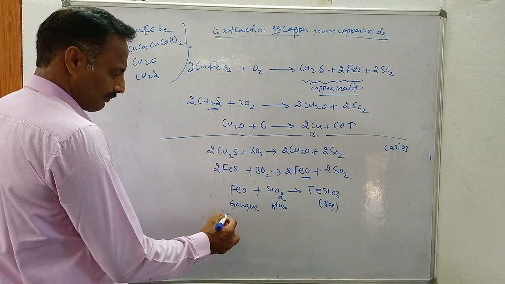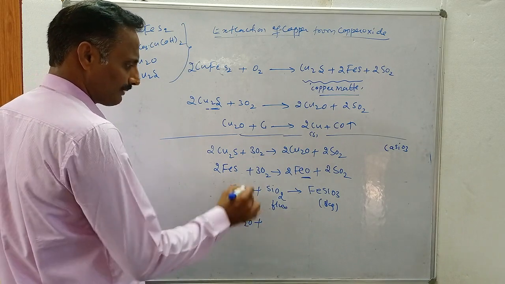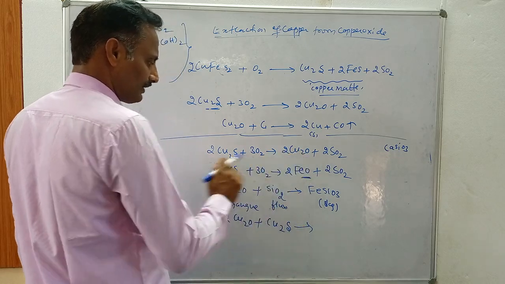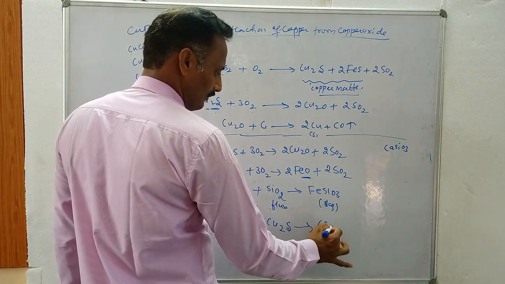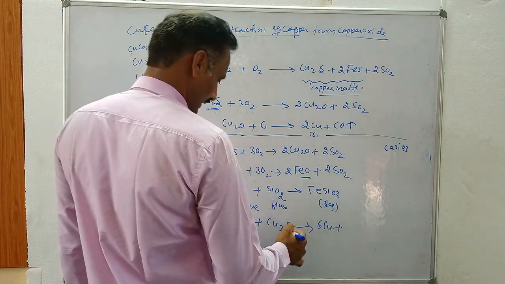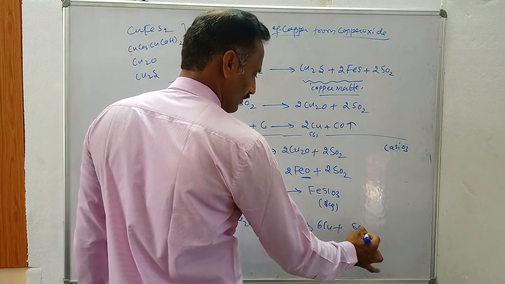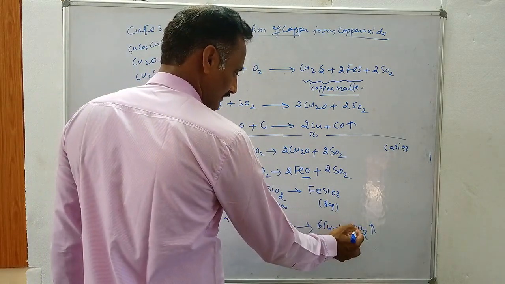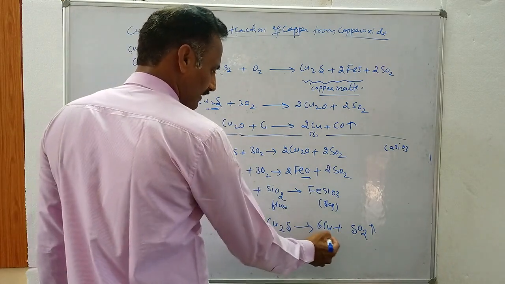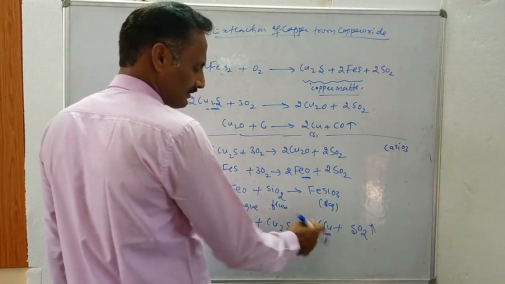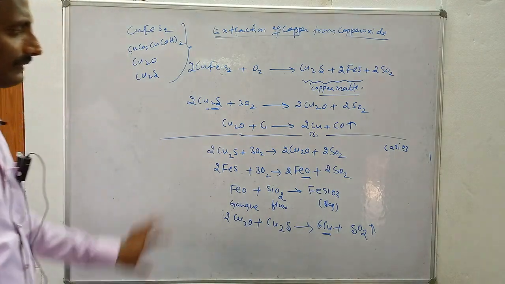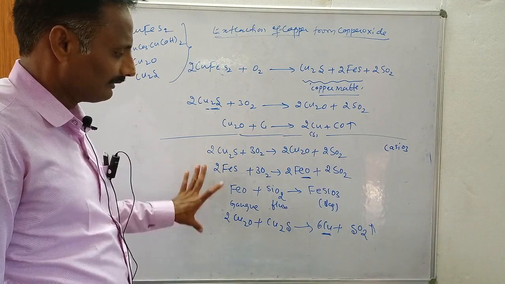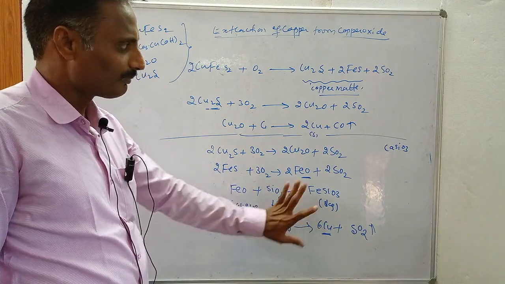Then Cu2O combines with Cu2S, and you will get 6Cu, and the sulfur combines with oxygen to give SO2, which is removed. The copper obtained is called blister copper. It is blister in nature. These are the actual reactions taking place in the extraction of copper. The copper obtained is impure copper, called blister copper.